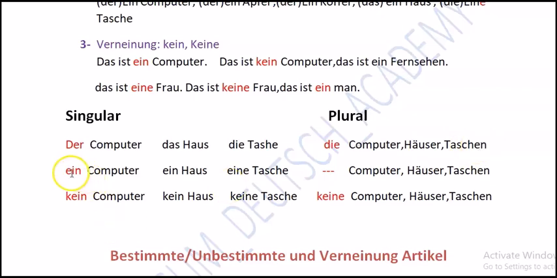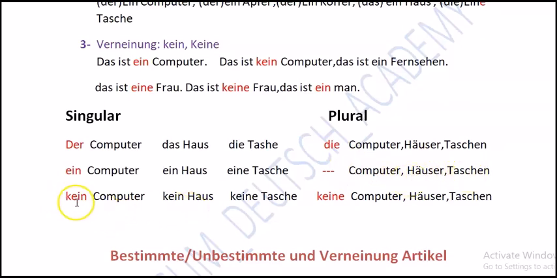The next one is "ein Computer, ein Haus, eine Tasche". So here we say, for "ein" we don't have a plural form. We just use "Computer, Häuser, Taschen".